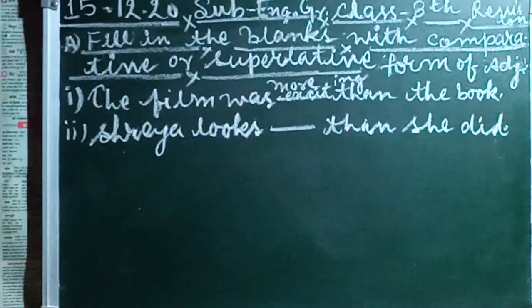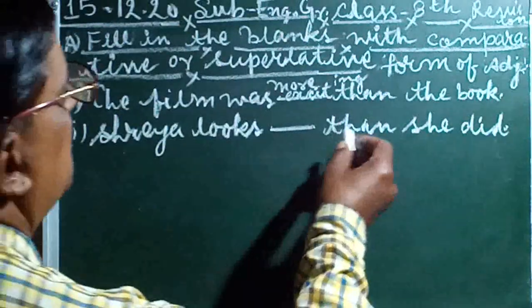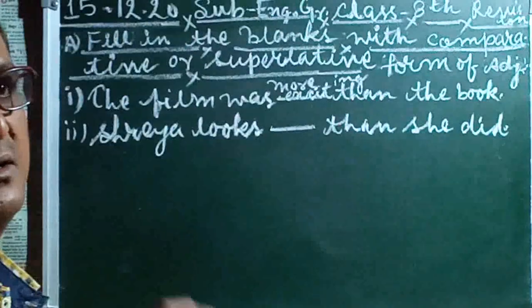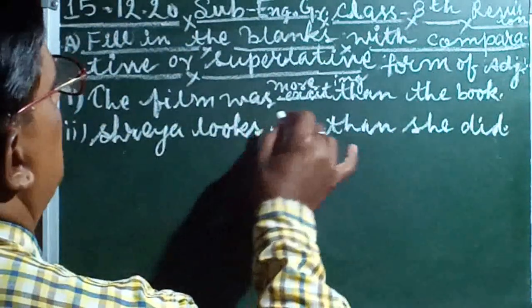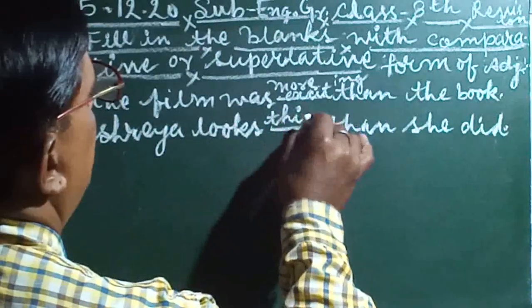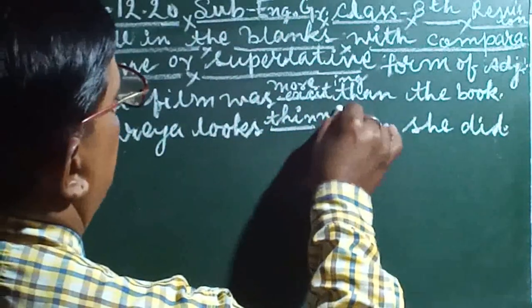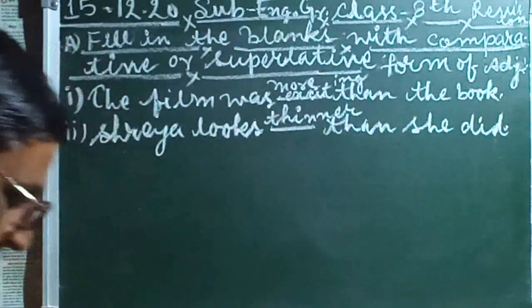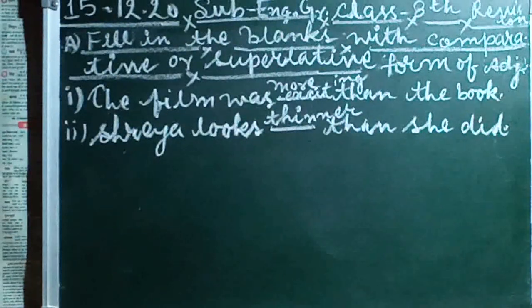In option, this is here thin. So you are looking again, than is following. So in such a condition, we use here what is thin, thinner, thinnest. So we use here looks thinner. Thinner we use here. Got it now?